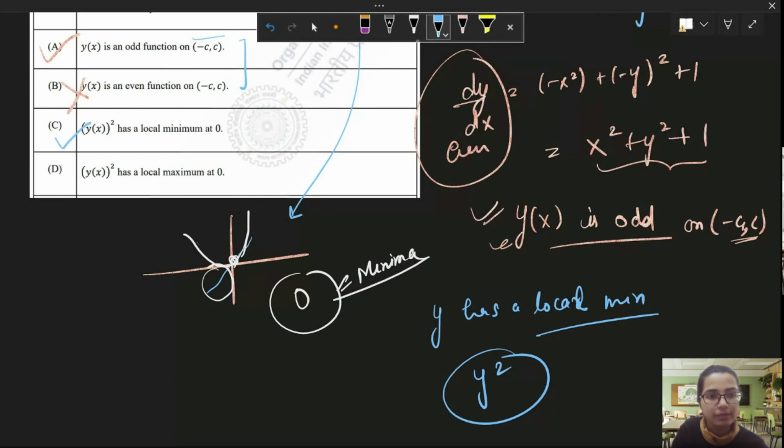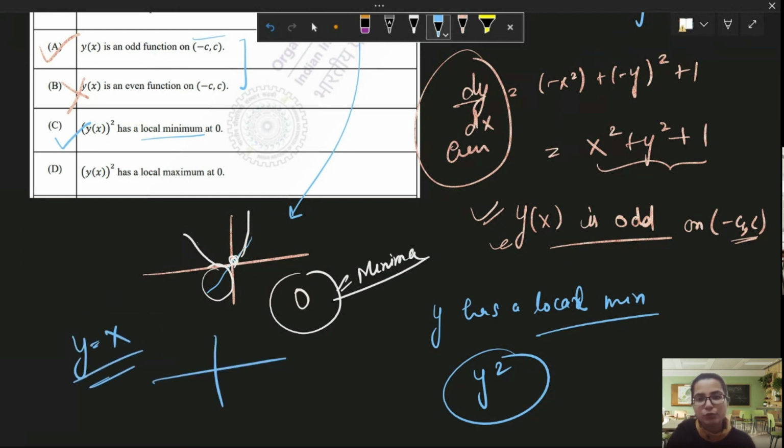So, minima. Yes, whenever you take an absolute value of a function, what happens? If I give you a function y is equal to x, you will draw the graph very easily. But if I ask you to take the mod of this function, you just shift the graph from this side to this side, because you are taking the positive value of y.